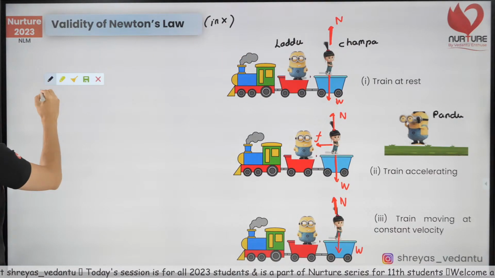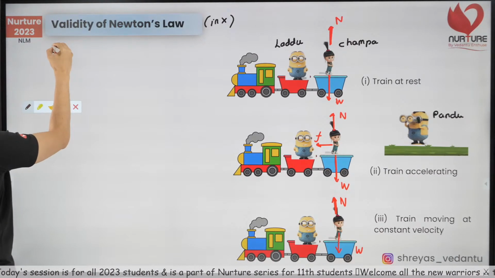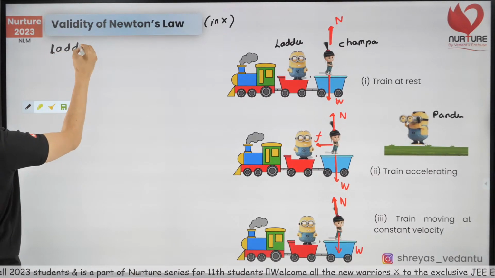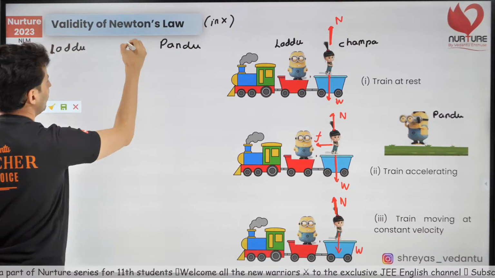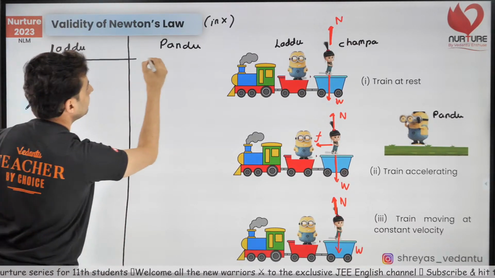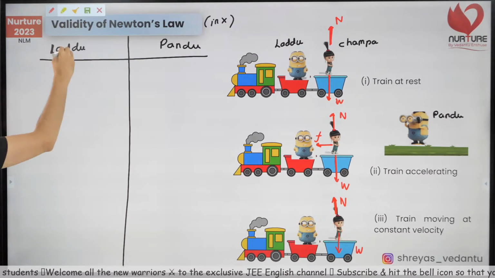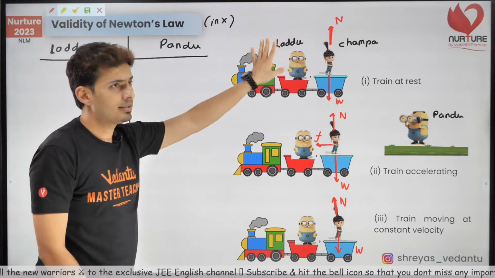Okay, and see what happens in the first situation. First let's talk with respect to, let's say over here we'll call Laddu, and over here with respect to Pandu. We are going to see what are the different theories by each one of them. Now, according to Laddu, Laddu is at rest, Champa is at rest.